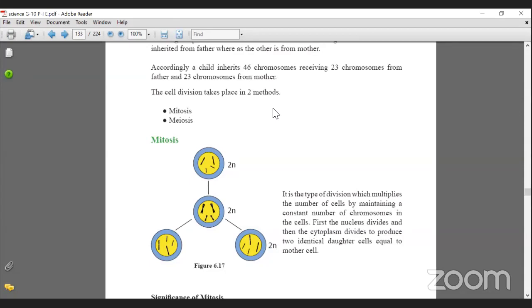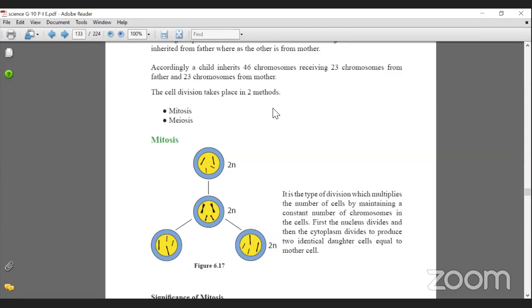It would double the amount. That is not normal. You would have an overload of chromosomes. That does not happen. So the gamete will have 23 chromosomes: the sperm will have 23, the ovum, that is the egg, will have 23. Then when those two get together, 46 again.